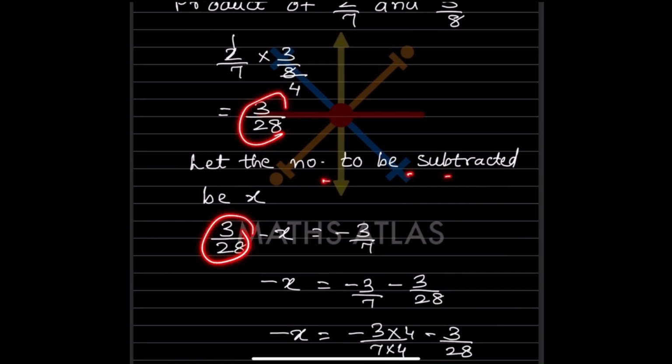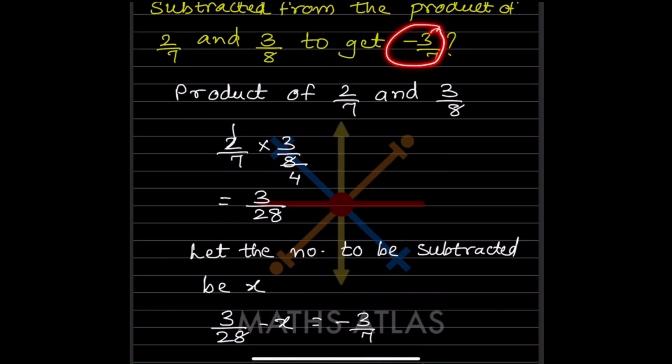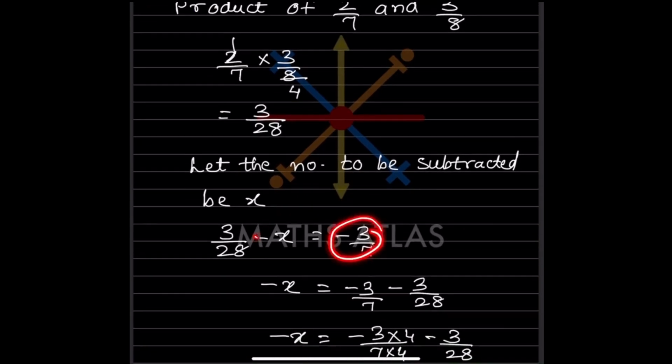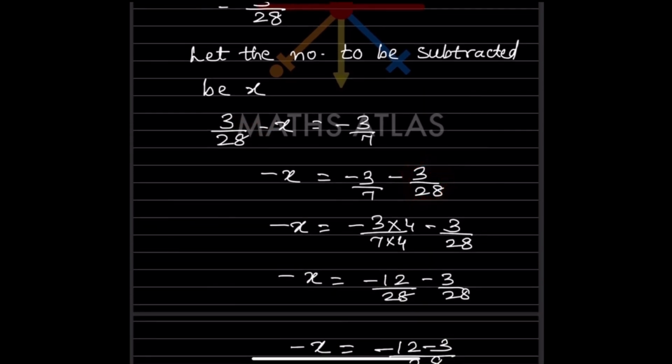Let the number to be subtracted be x, and that gives minus 3 by 7. So let us keep this minus x here first, and later on we'll change it. Now this comes here, and if it goes to the other side, it is going to get subtracted. Now you can see the denominators are different, so you are going to multiply by 4, because that is 28.